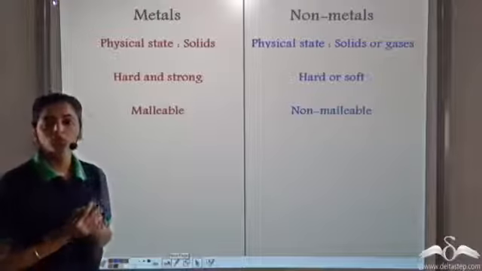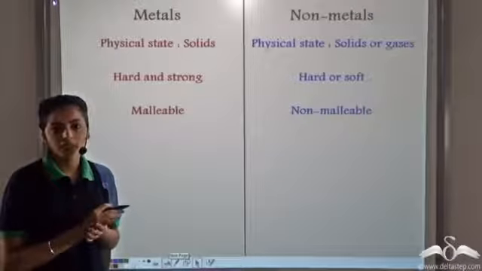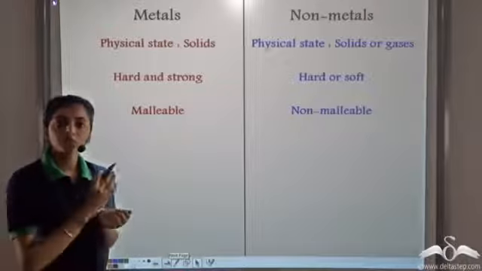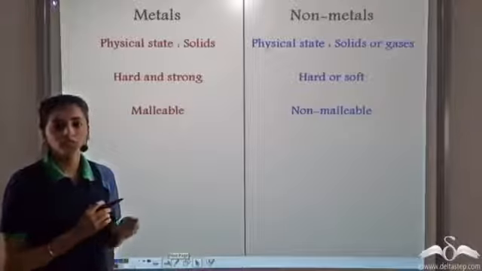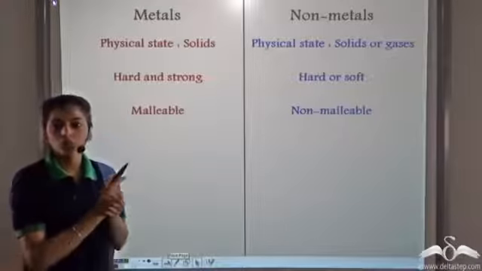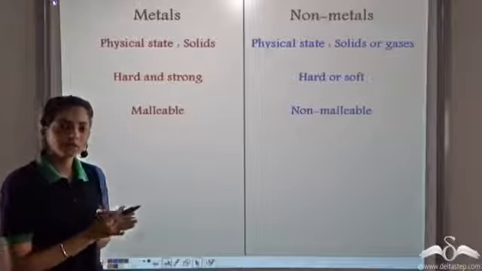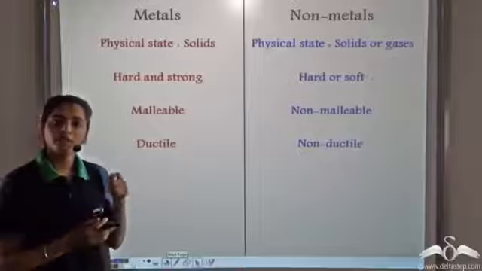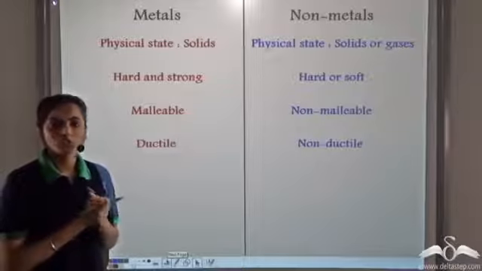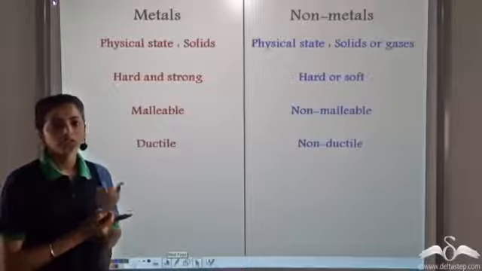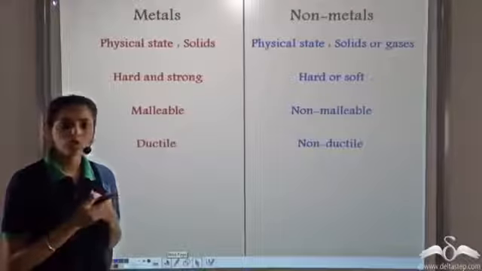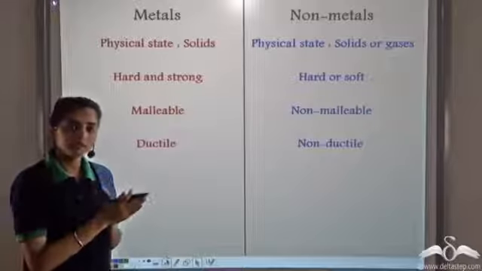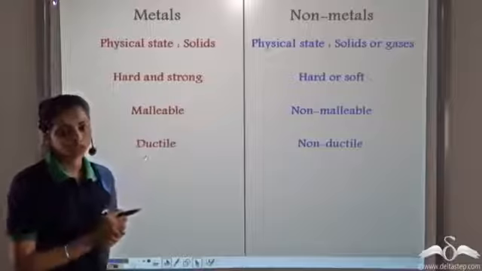Malleable. We know we can easily beat the metal into thin sheets, but when we try to do that for non-metals, they break into pieces. So non-metals are non-malleable. From metals, we can get very thin wires, so the metals are ductile. Non-metals, again, we cannot shape them to form thin wires, so non-metals are non-ductile.